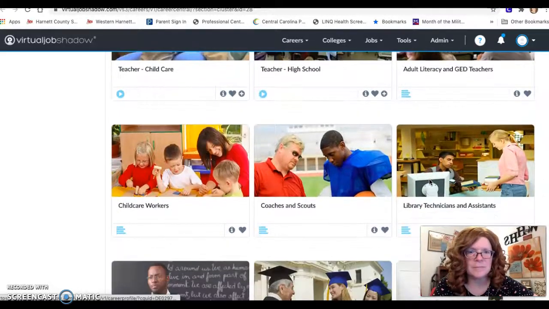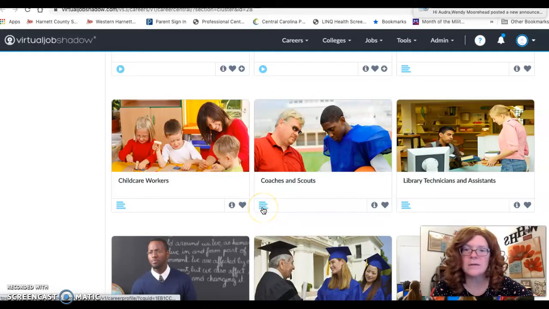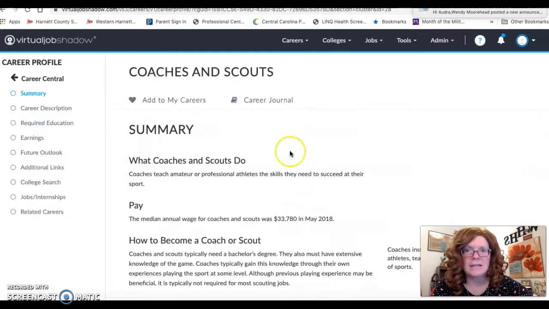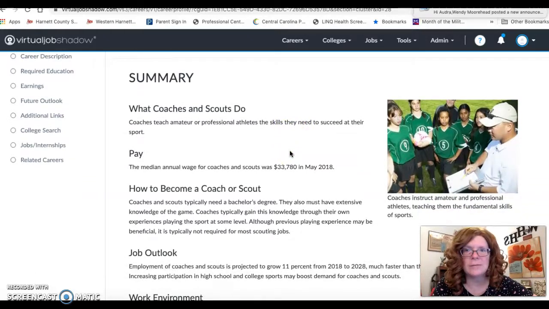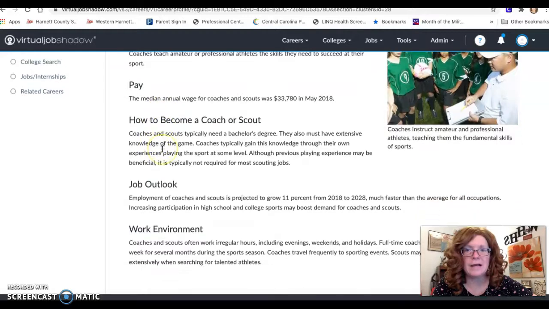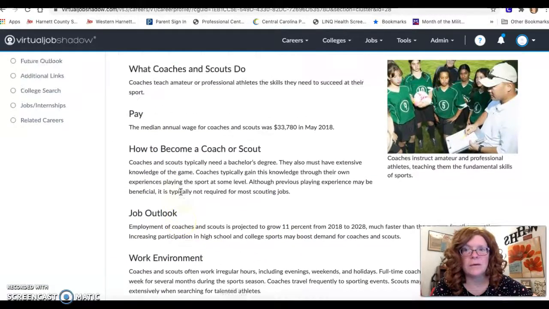But let's see. For example, right here, this one says coaches and scouts. These little blue marks, they don't have a video for that, but I can click on it, and it is going to tell me a little bit about what coaches and scouts do, how much pay they make, how to become a coach or a scout, the job outlook, and the work environment.